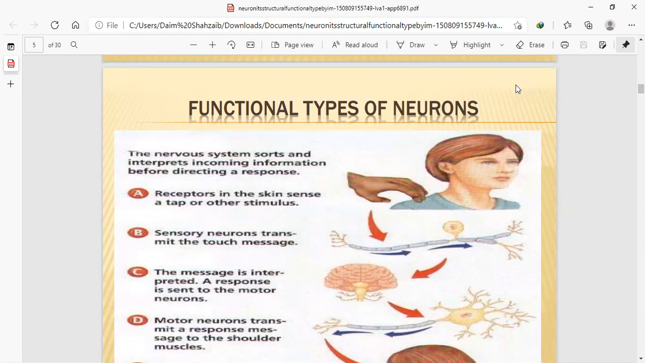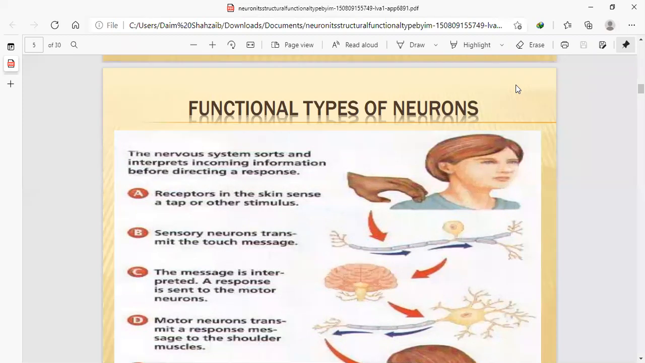Like how the neuron works or how the neuron functions, the neuron and the nervous system do all kinds of functions. They interpret incoming information before directing a response. Obviously, when we are thinking of doing something, firstly the message comes to the brain, then our body acts. Sometimes our body acts involuntarily. These are some body fluctuations, but most of the time the body acts voluntarily. Our bodies are in our control. We know what we are doing before doing anything.